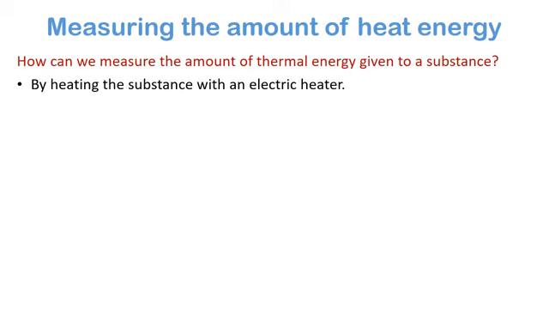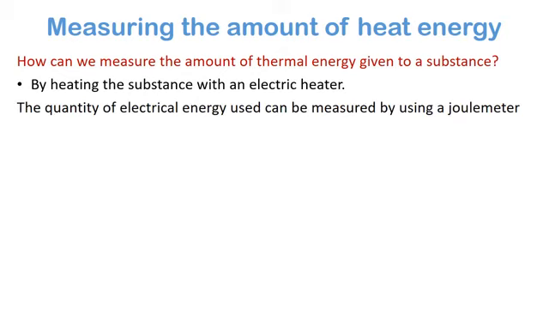By heating the substance with an electric heater. The electric heater works with electricity, so we can measure the electricity. How can we measure this electricity? We can measure the electrical energy by using a joule meter. A joule meter is an instrument.